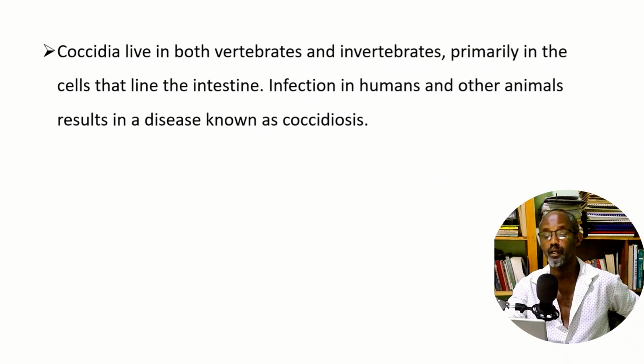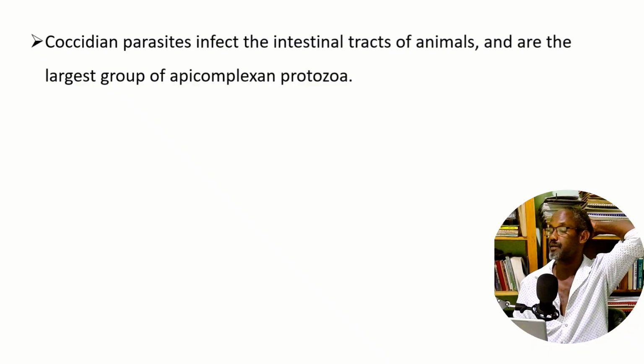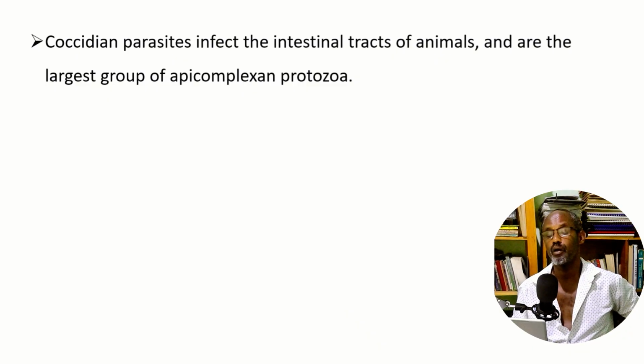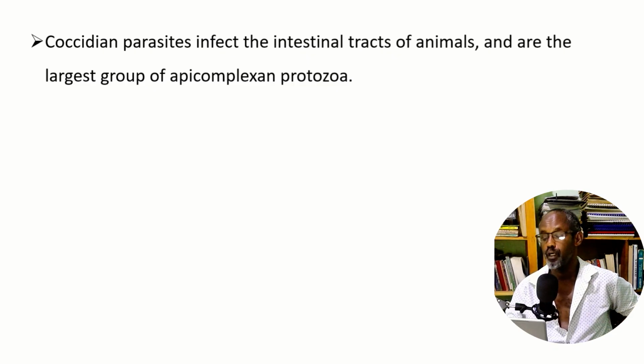Infection in humans and other animals results in a disease known as coccidiosis. Coccidian parasites infect the GI tract of animals and are the largest group of apicomplexan protozoa. They cause serious damage to poultry farming because they cause serious diarrheal disease in chickens, which can kill them.